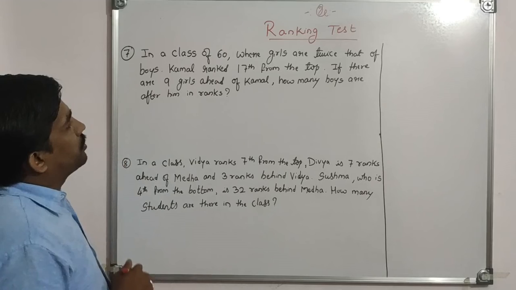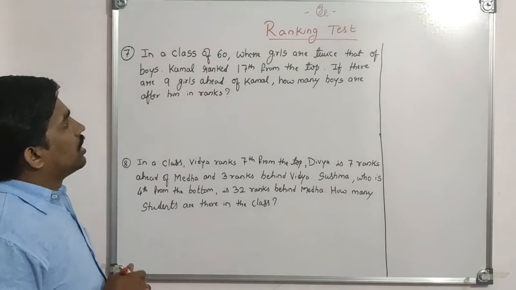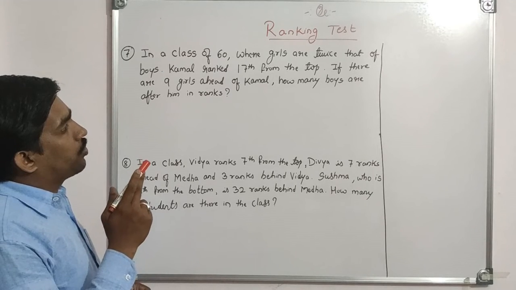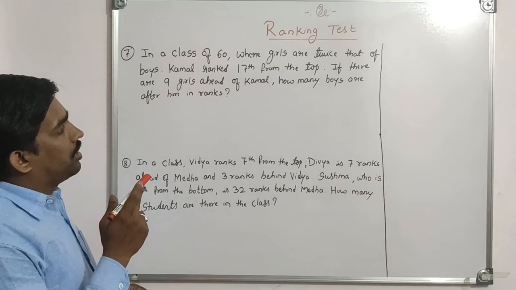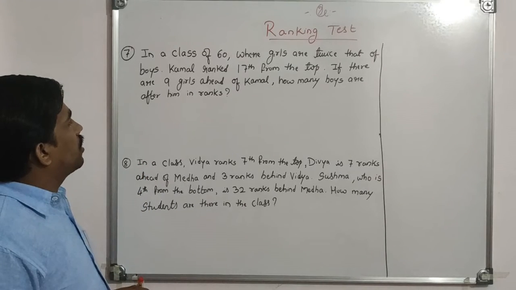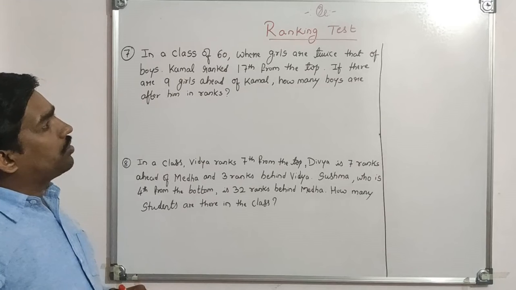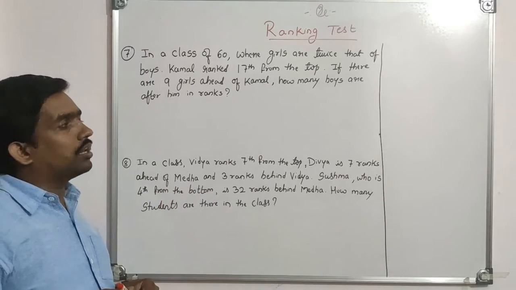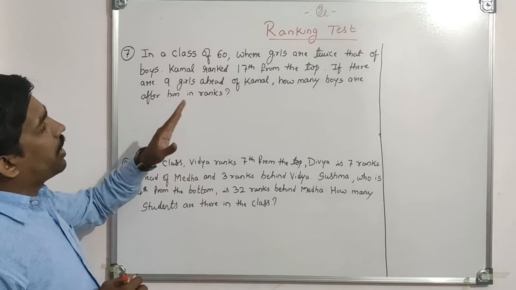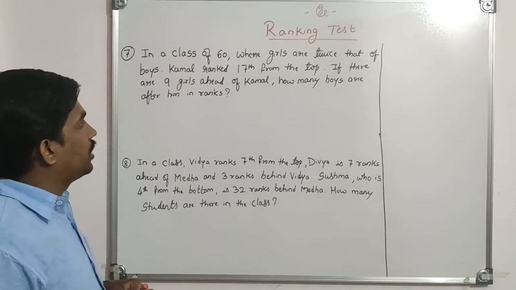In a class of 60, where girls are twice that of boys, Kamal ranked 17th from the top. If there are 9 girls ahead of Kamal, how many boys are after him in rank? Okay, so first we have to find how many boys and how many girls are there. To find girls and boys, we first have to calculate mathematically.